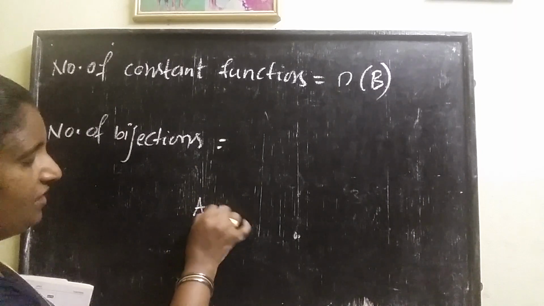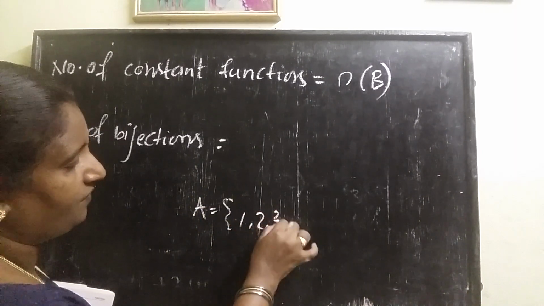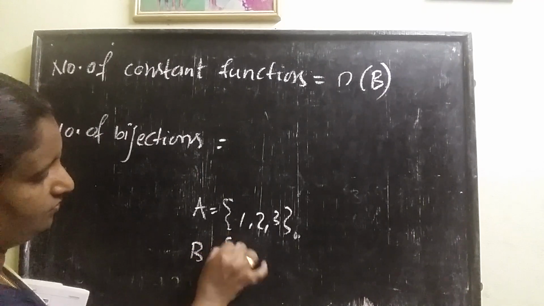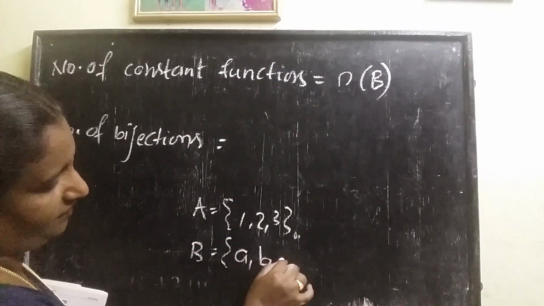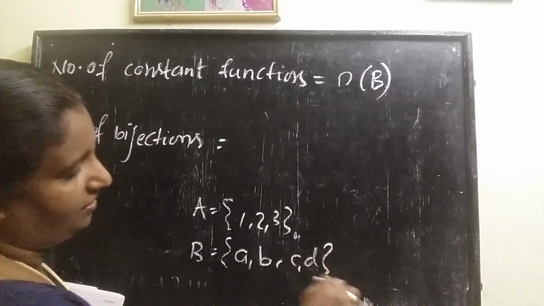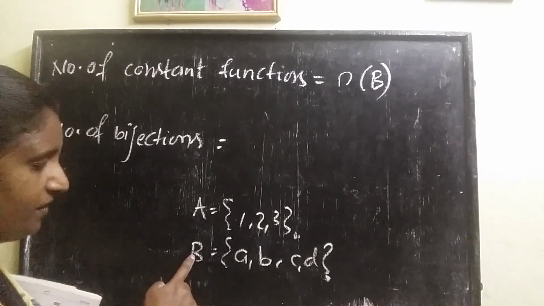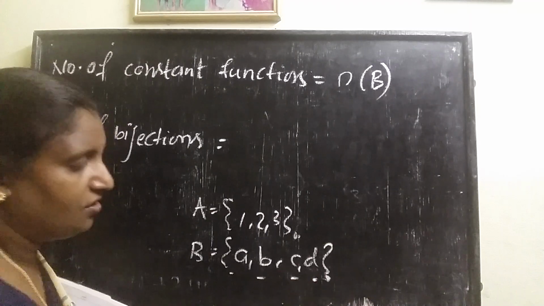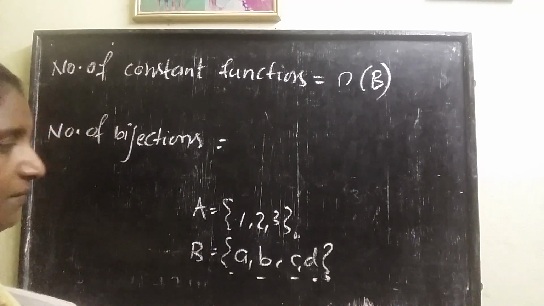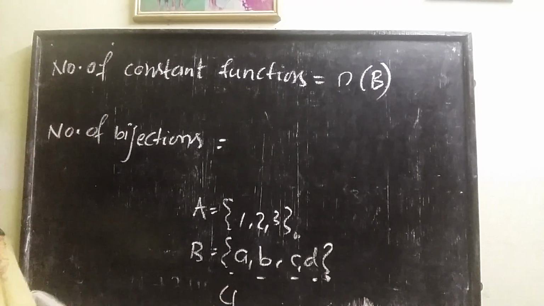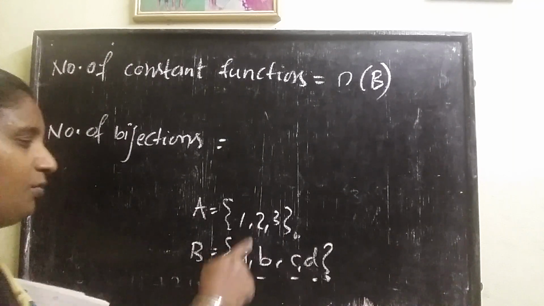Suppose set A is equal to {1, 2, 3} and set B is equal to {a, b, c, d}. Then the number of constant functions is equal to the number of elements in the codomain, the second set. How many elements are there? 4 elements are there, so the number of constant functions is equal to 4. No need to think about the first set.